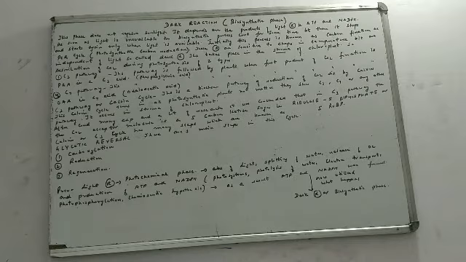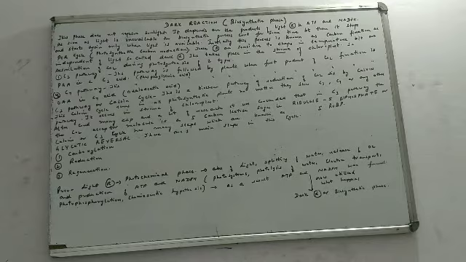Now this C3 pathway is also known as the Calvin cycle. The C3 pathway was the pathway in which the first product formed was PGA, phosphoglyceric acid. It is also known as the Calvin cycle, named after the person who discovered it, Calvin. This Calvin cycle is a pathway where reduction of CO2 takes place. What happens basically in this pathway? Reduction of carbon dioxide takes place, and it was discovered by Calvin.